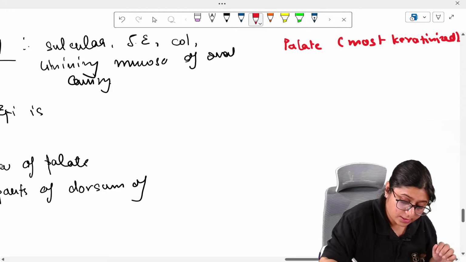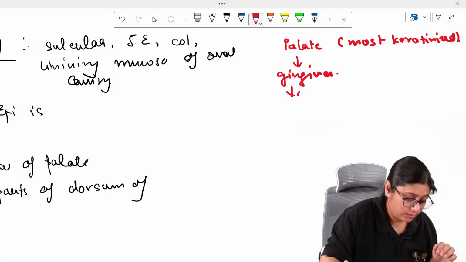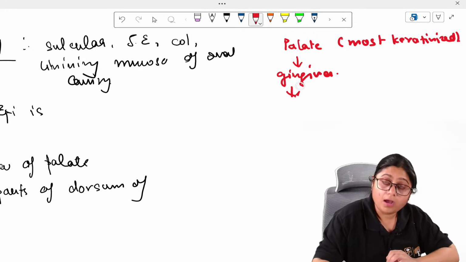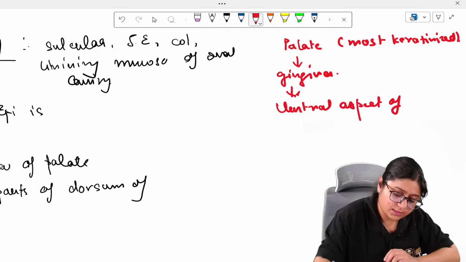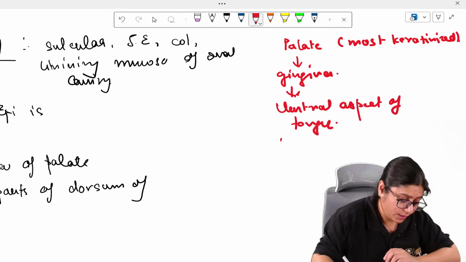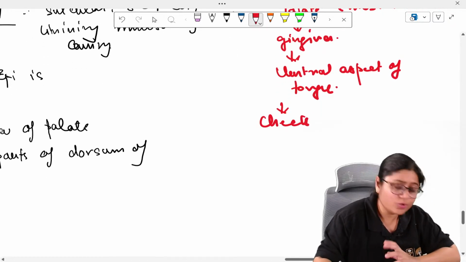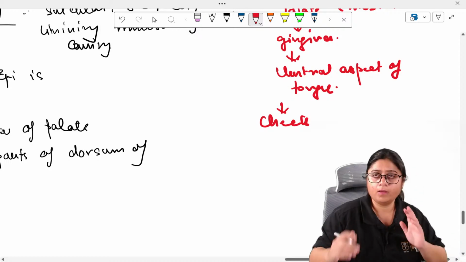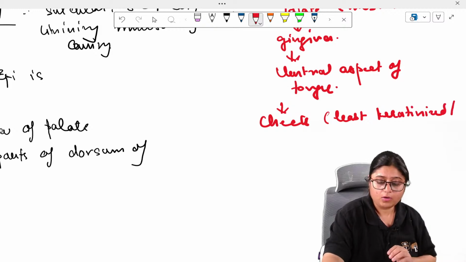Then comes the gingiva, then the ventral aspect of the tongue, and then comes the cheek. The cheek is least keratinized, or it is non-keratinized.